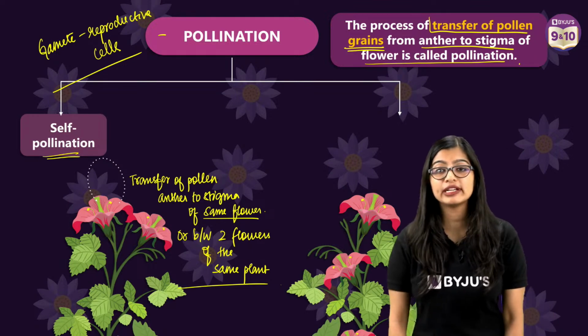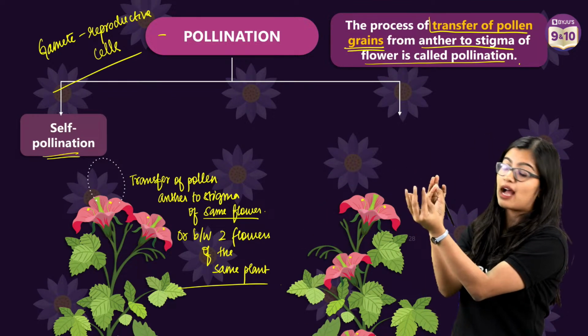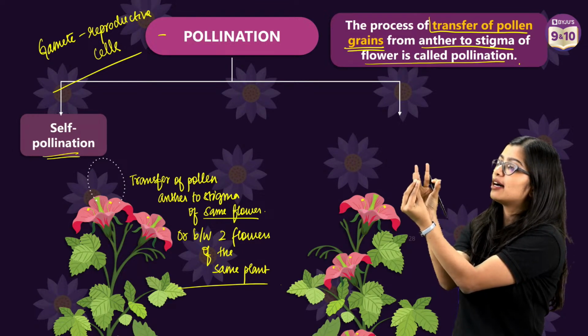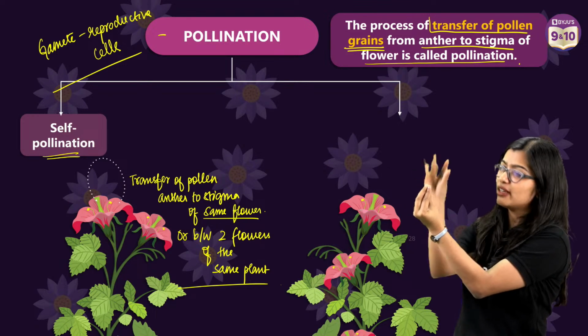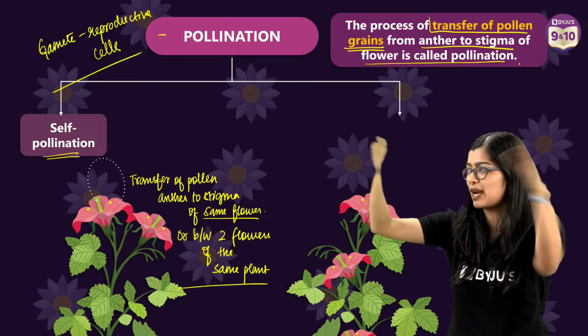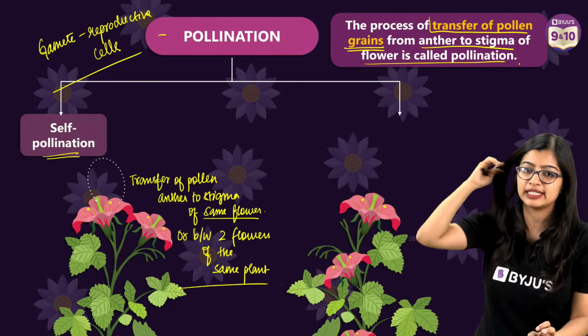Ma'am, how does pollen grain reach the stigma? In the case of self-pollination, because the anther and the stigma are so close to each other, when the anther bursts open, the pollen will just fall there. So it falls through air or through the force that is there. That is how self-pollination takes place.